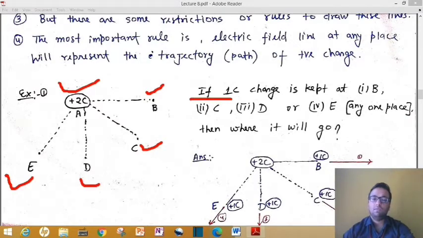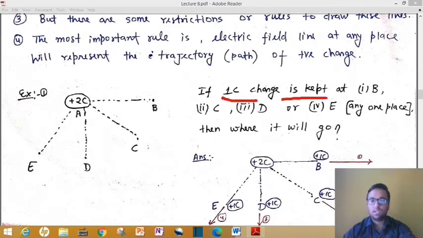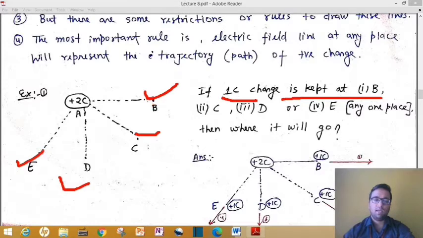My question is: if a 1 coulomb charge is kept at B, remember this new charge should be positive only. Only then these rules are valid. For a negative charge you have to take the reverse direction. So for now just try to understand: either you place this 1 coulomb charge at B, or at C, or at D or at E, but at one time it will be placed at only one position. Then where will it go?